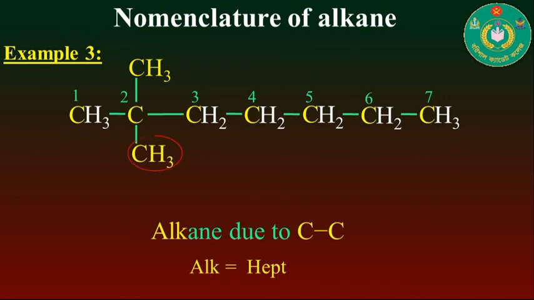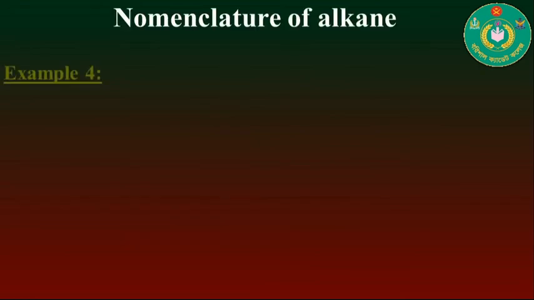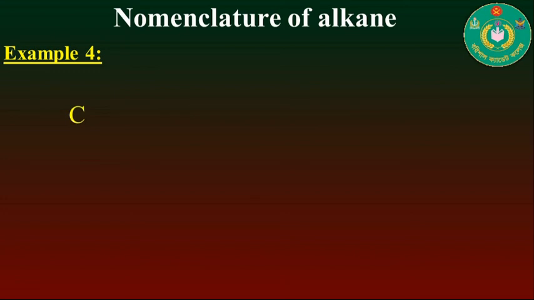Here you see that this compound contains 2 side chains that are methyl groups. So the prefix will be 2,2-dimethyl and the root will be hept and the suffix will be ane. That is, the name of this compound will be 2,2-dimethylheptane. Now following the next example, probably this is the last one for alkane.